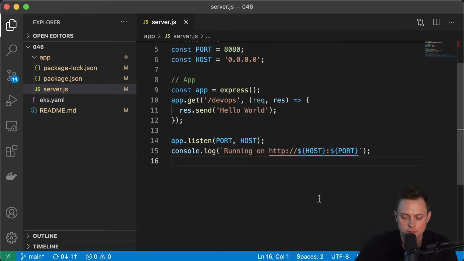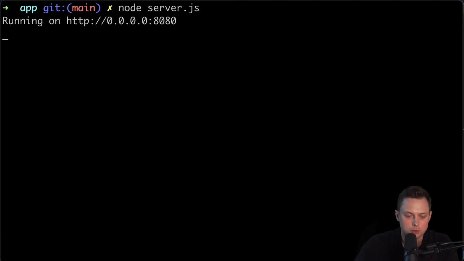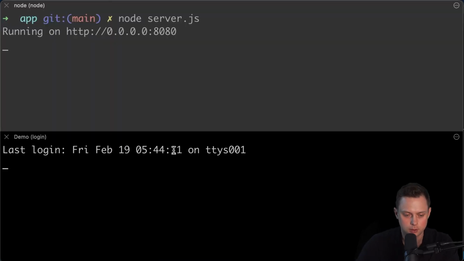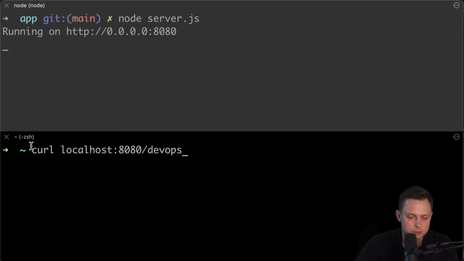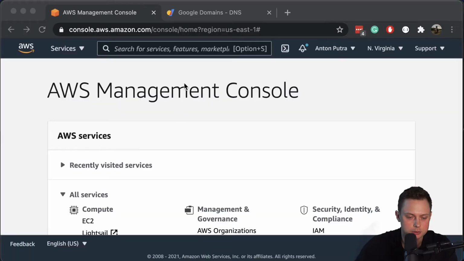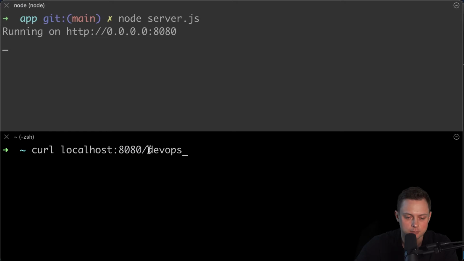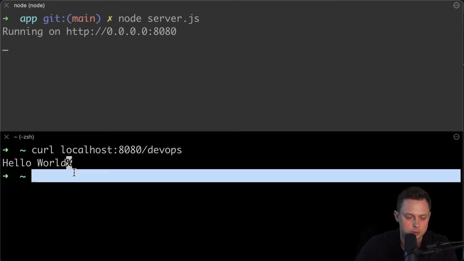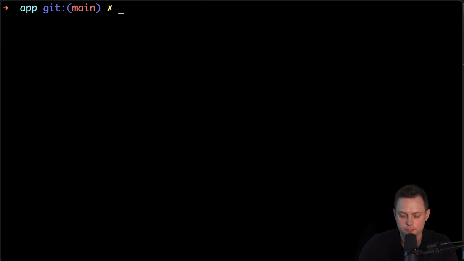All right, let me save it and let's just quickly test it locally. Let's go to the terminal and run node server.js. And let's split the terminal and use curl to test this application. Okay, let's use curl, localhost port 8080, which comes from here, and then the endpoint, which is devops. And okay, looks like it works. All right, let me cancel this.